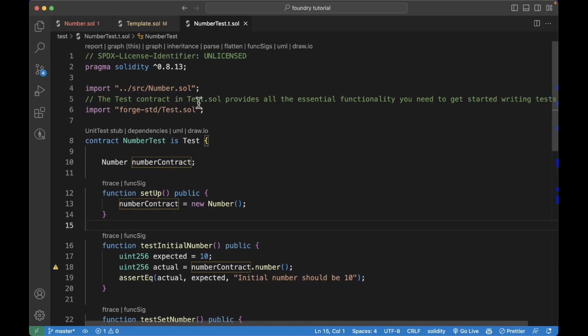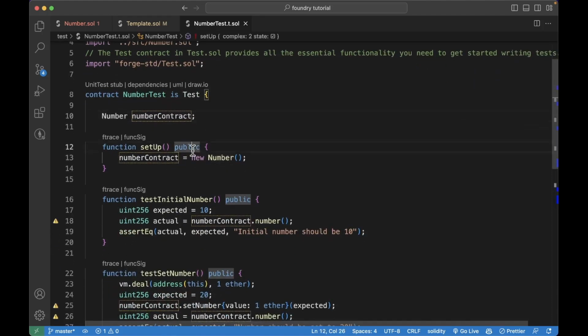First, we want to import our contract that we are writing tests against. Then we'll import the Test.sol contract from the Forge std library, and we'll say contract. So our test is basically a contract. We'll name this NumberTest, and it will inherit from the Test contract we imported here. This Test contract provides all the functionality we need to write tests. Then we have an instance of our contract that we want to test against, for obvious reasons.